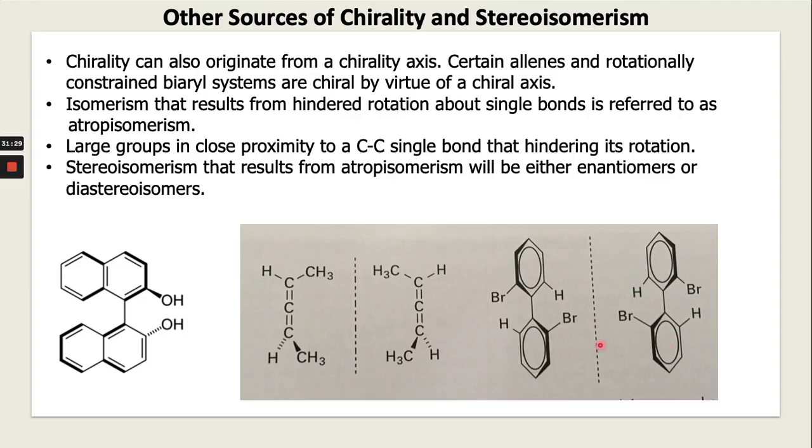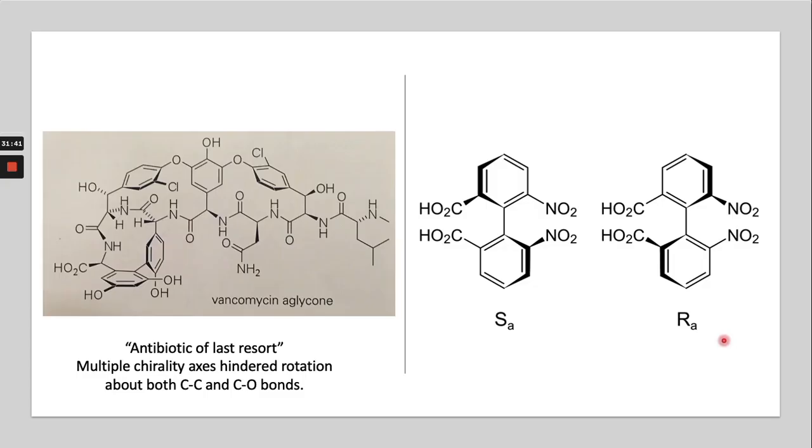Because of this bromine, the rotation between the carbon-carbon bond is restricted. So this creates the chirality in a molecule. There are examples, you can see the antibiotic vancomycin.